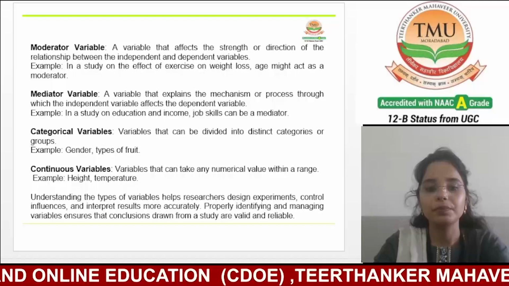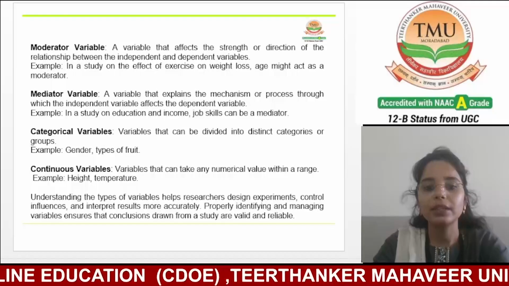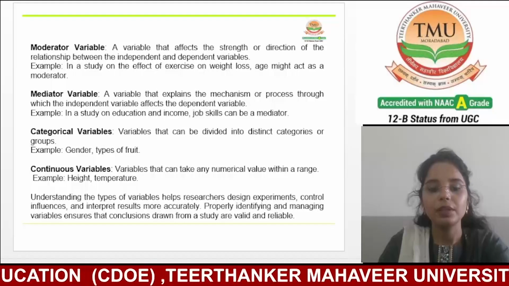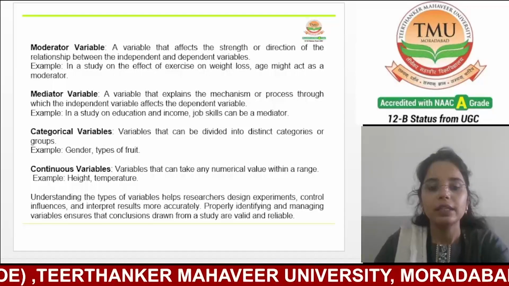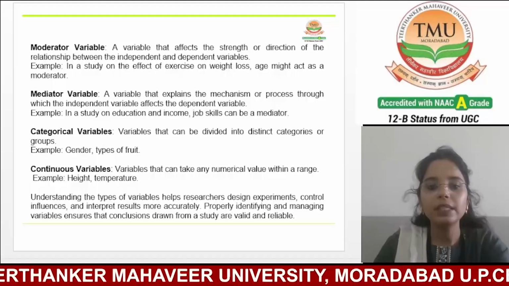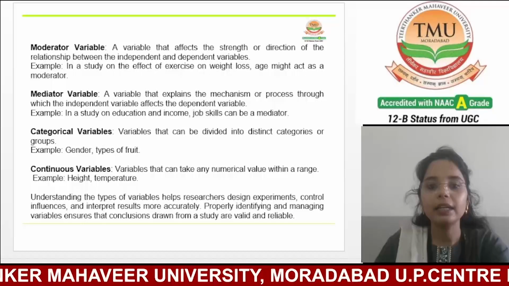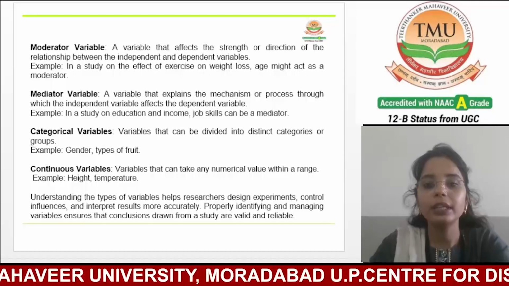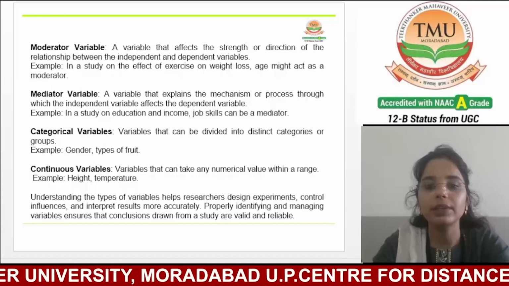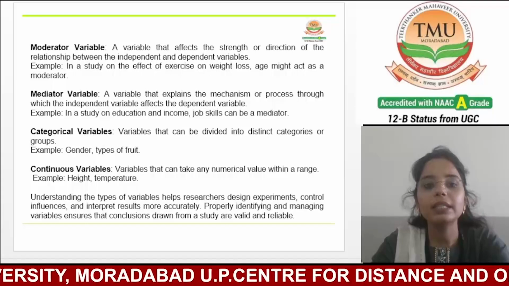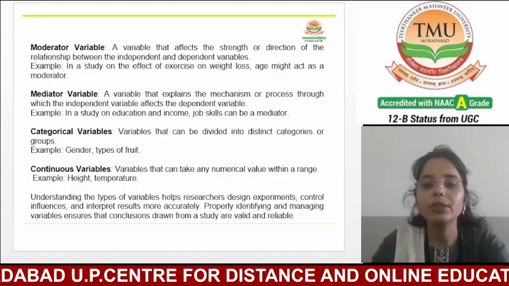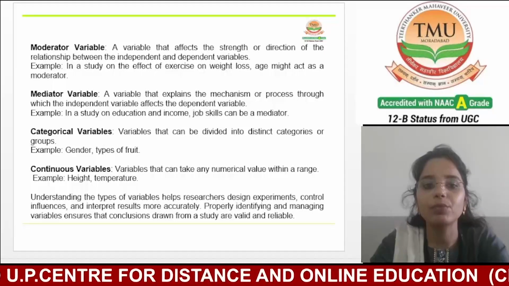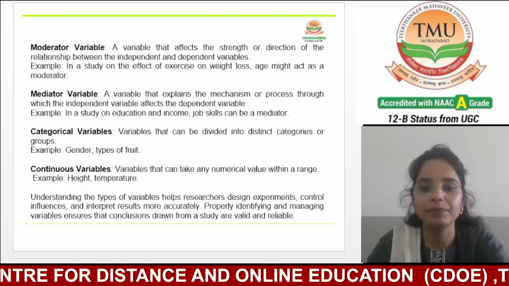So in this way we can say that a categorical variable divides data into distinct categories or groups. Now the last one is continuous variable. Continuous variables are numerical and can take an infinite number of values within a given range. These variables can be measured with great precision and are often used to represent things like height, weight, temperature or time.